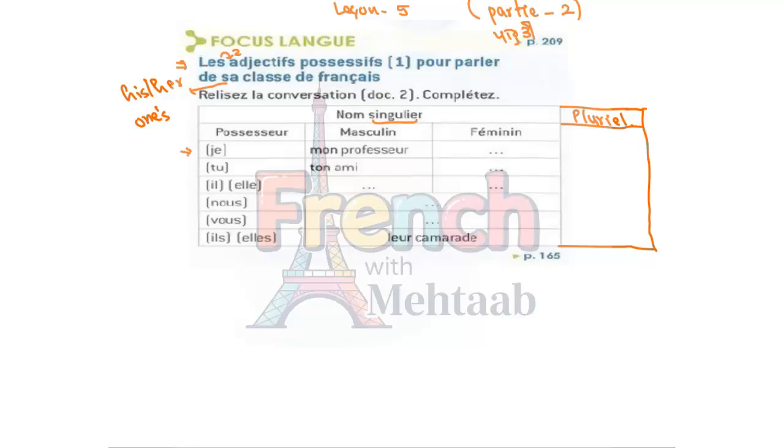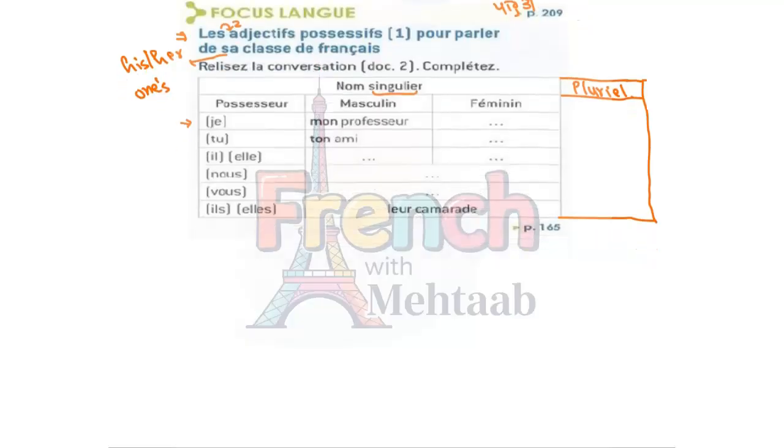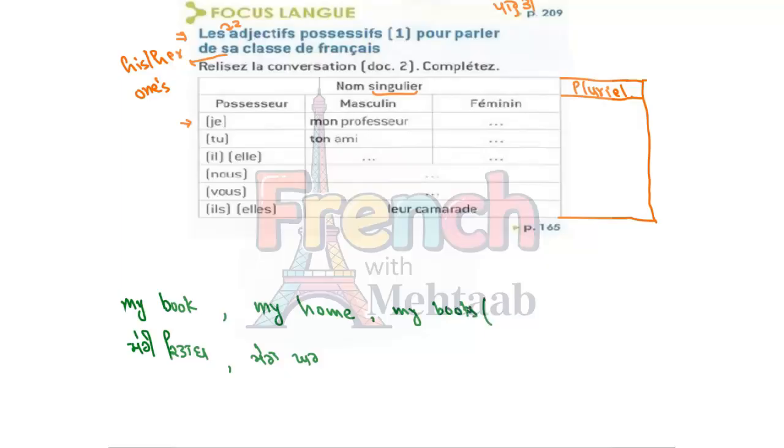If we talk in terms of the Punjabi language, in English it's only my, like my book. But in Punjabi we say meri kitab. In Punjabi it's mera ghar, my home. In English, we say my books or my homes; my doesn't change in front of these things which we possess.